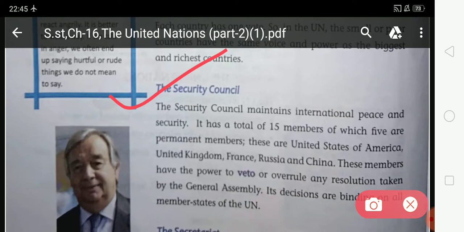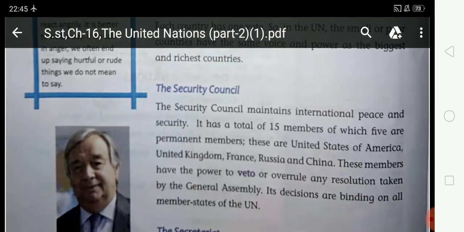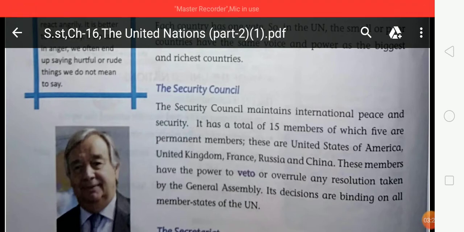So students, it is the second organ of the United Nations, and it helps to maintain international peace and security. The Security Council has 15 members, of which 5 are permanent members.